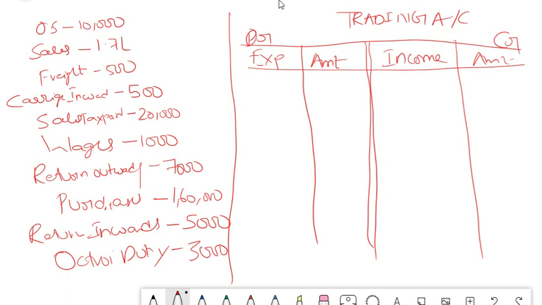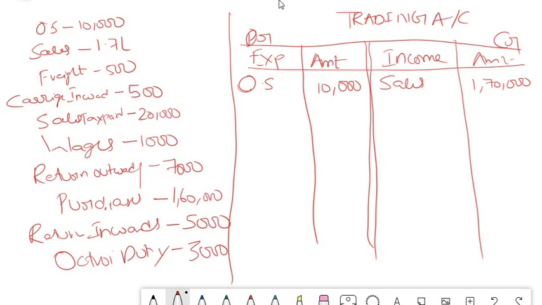Opening stock. Opening stock, what did I tell you? Where should it come? It should come on your debit side, and closing stock should come on your credit side. Okay, so opening stock we put 10,000. Then sales. Sales is an income, right? So sales we put 1,70,000.